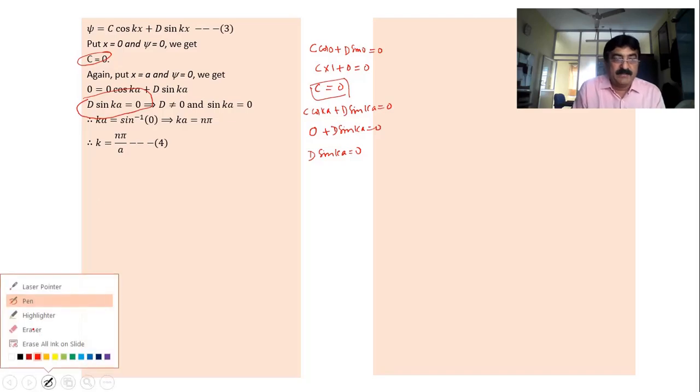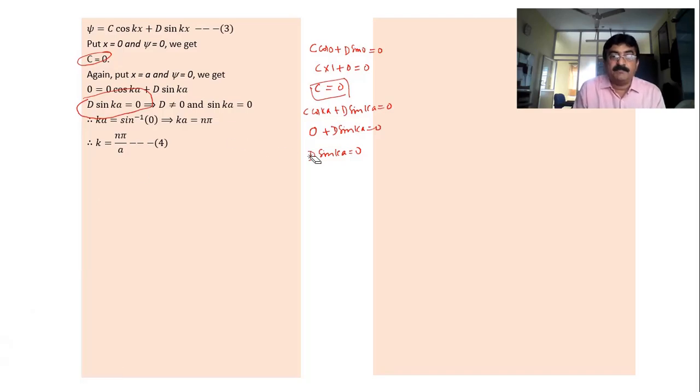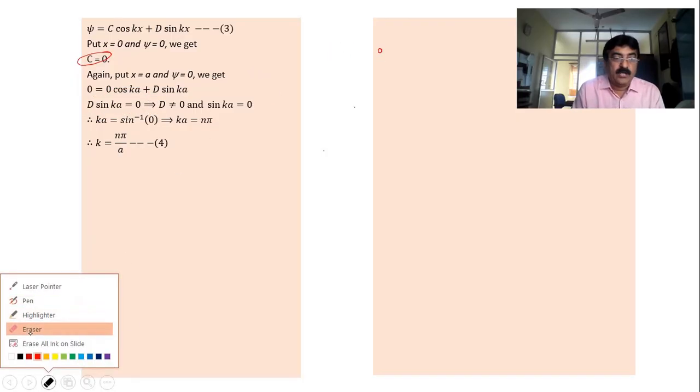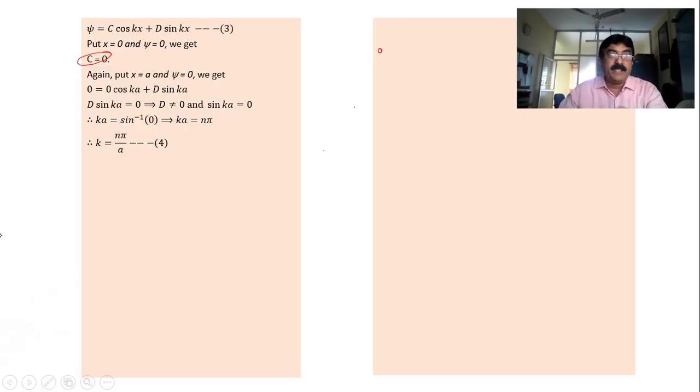Okay, well let me proceed further. I just erase this part. Now d sin ka is 0. Now we know d cannot be 0 because already c is 0. Therefore I can say only possibility sin ka equal to 0. Correct? So already I proved that c is 0. Now d cannot be 0. Since d cannot be 0, in this equation I can say comfortably sin ka equal to 0.